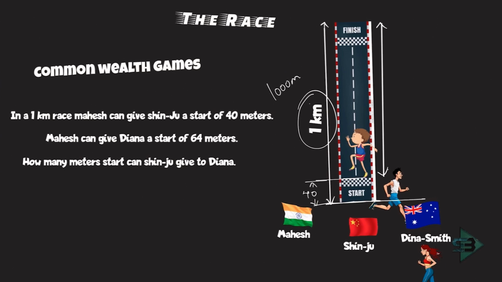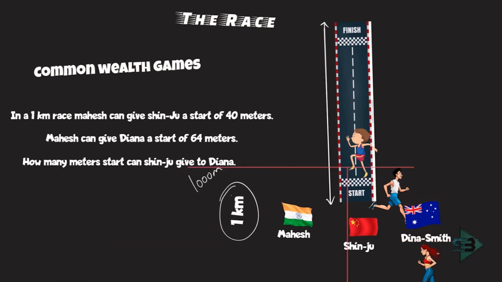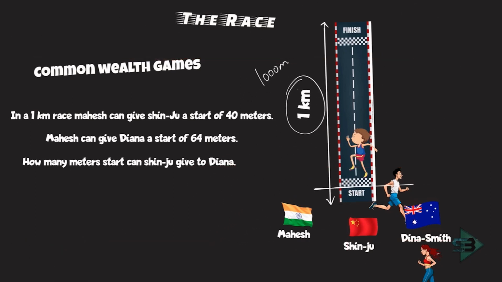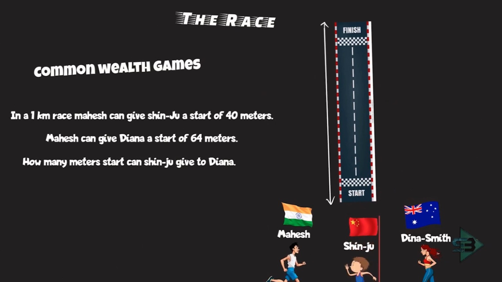So when Mahesh is running 1000 meters, Shinju is running 1000 minus 40, which is nothing but 960 meters, because he already had a start of 40 meters. That is the meaning of the statement given to us here. So I'll keep it here now. Let's keep this 1 kilometer here, and Mahesh is here and Shinju is here.